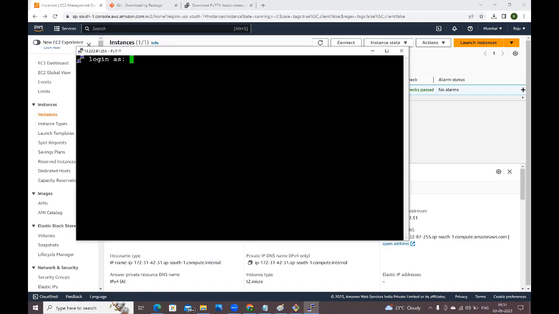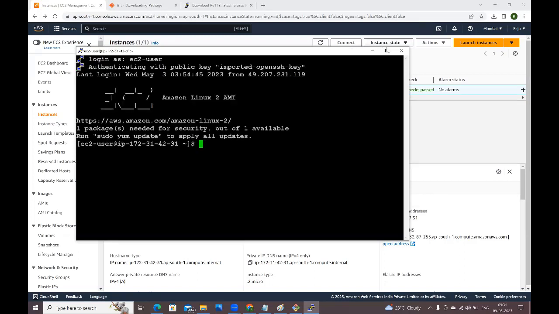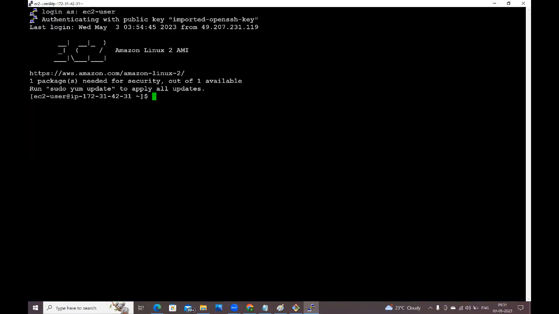Login as. Who is the user, guys? To which user are you going to connect? Just give ec2-user and press enter. Yes, the connection is established. Now you have connected to the Linux virtual machine.